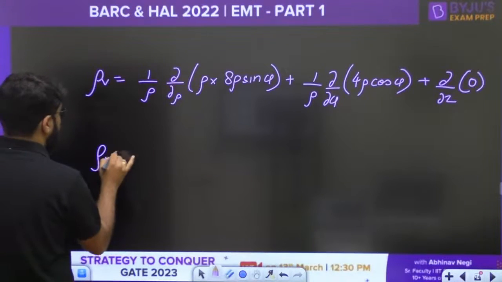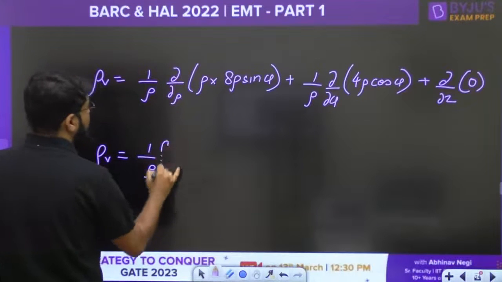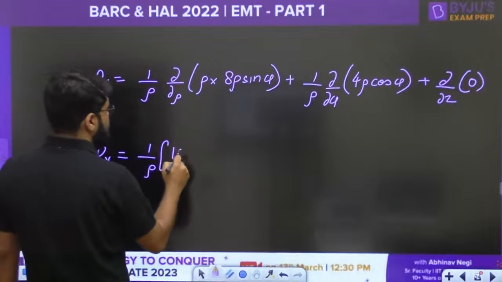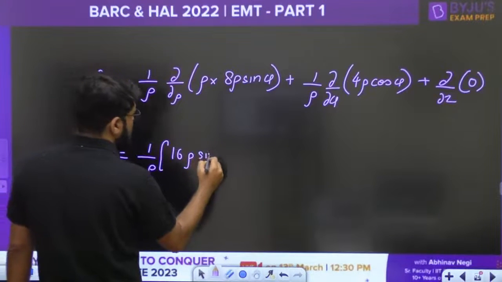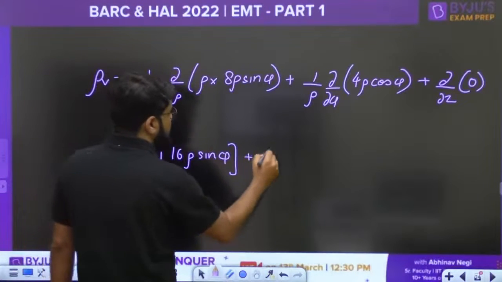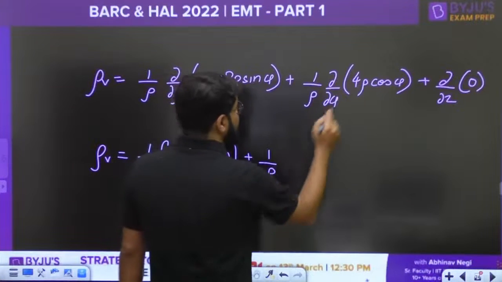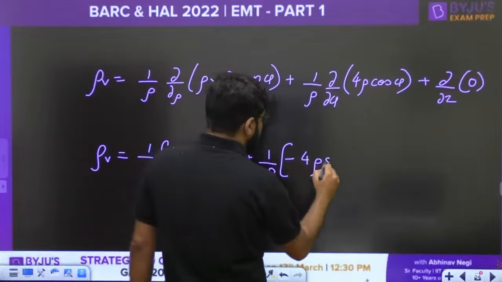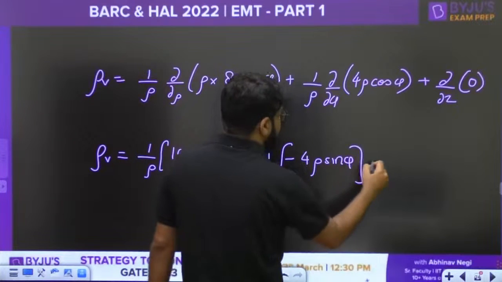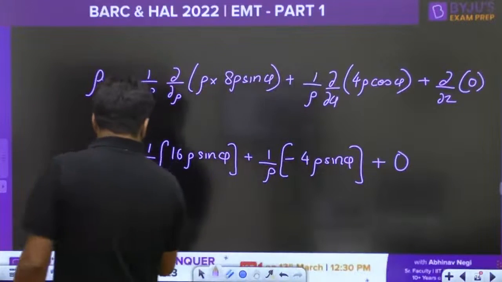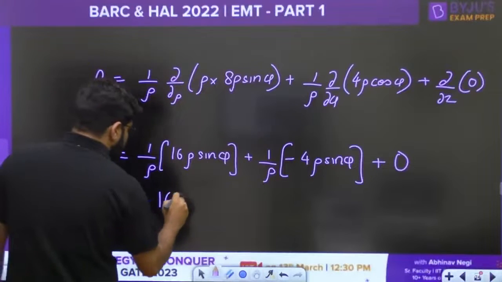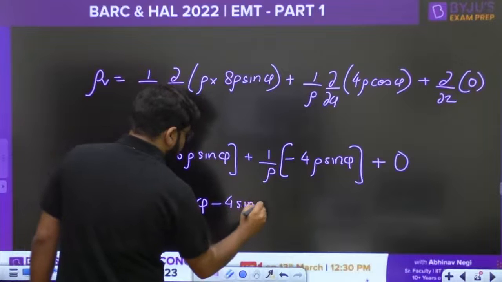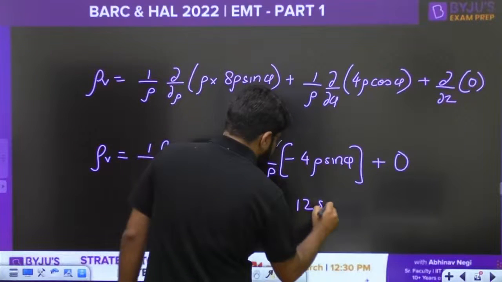So what should be the value for rho v? 1 upon rho, the differentiation of rho square, rest will be constant, so that is 2 rho, so this becomes 16 rho sin phi, plus 1 by rho del by del phi. Now what is the differentiation of cos phi? Minus sin phi, so minus 4 rho sin phi, plus the 0. Rho and rho cancel, 16 sin phi minus 4 sin phi, so the answer is 12 sin phi.